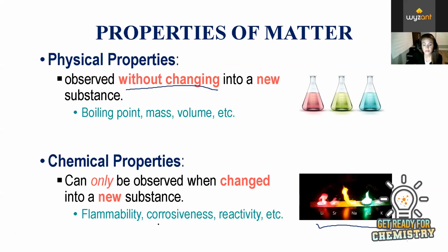Another chemical property is corrosiveness. So how does it corrode, or how does it rust, or how does it oxidize? These are things that happen. These are chemical reactions, and the only way we know if it's corrosive or if it's rust proof is if we actually make it rust, which means we're going through a chemical change. And then again, reactivity. So how do we know if something's reactive? Well, we have to react it with something else, which means it's going through a chemical change. So these are chemical properties. We can only observe them by changing these substances into new substances or destroying them. So physical properties as a whole are a little bit easier to observe.